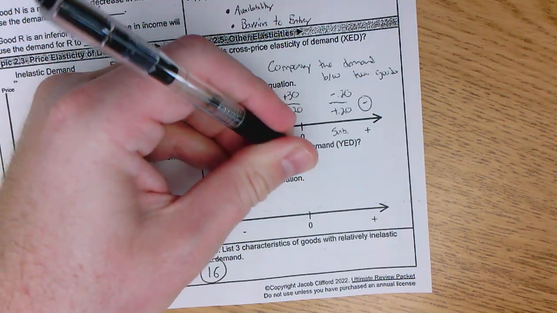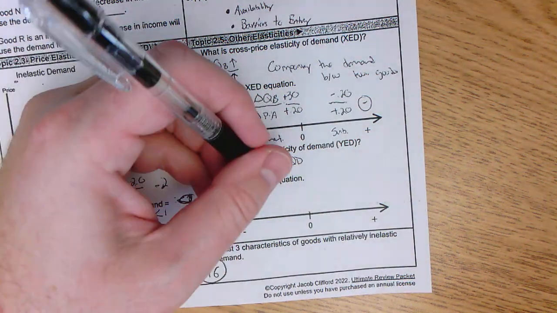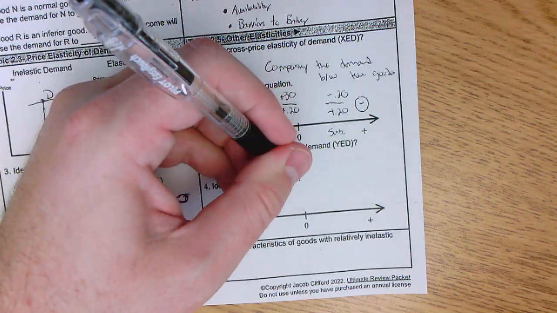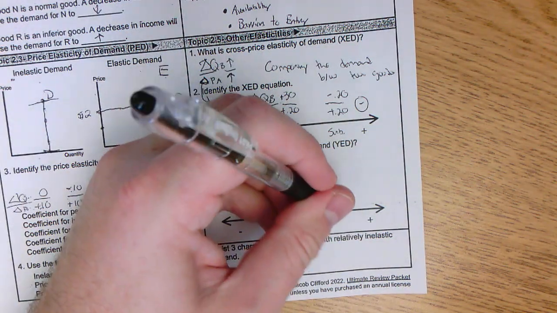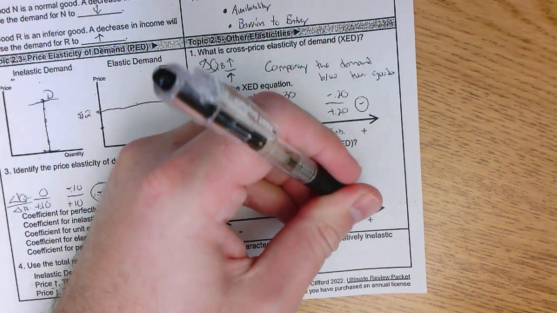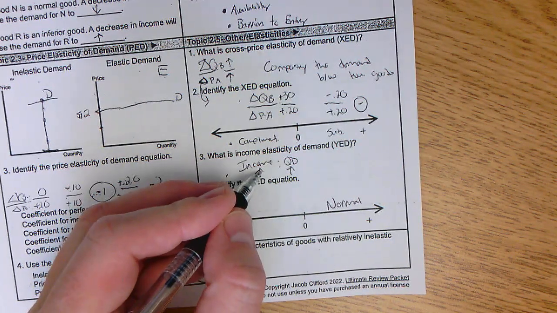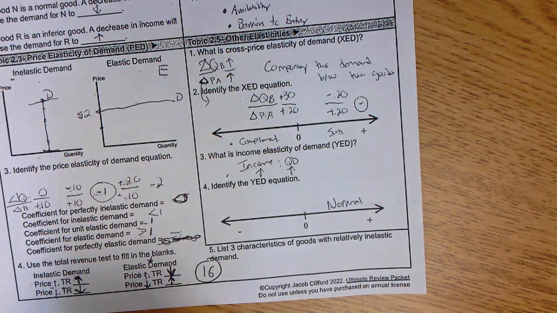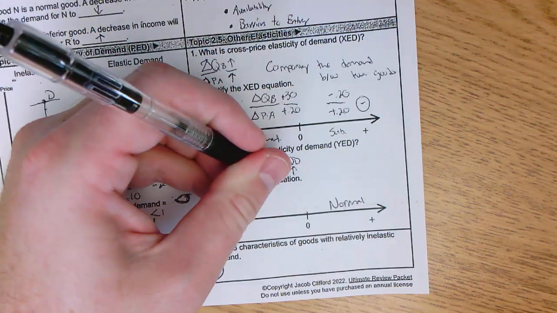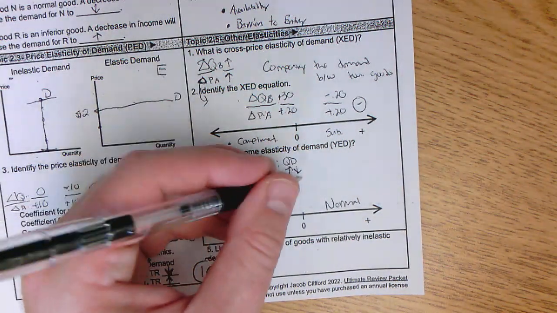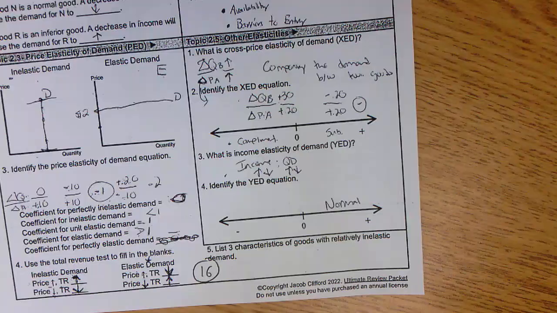So what this is saying is that if our income goes up and our quantity demanded for a good goes up, that's going to make it a normal good, right? We're making more money and we're buying more of it. Or vice versa, if our income goes down, we're buying less of this good. That would also make it a normal good. Negative divided by negative is still positive.